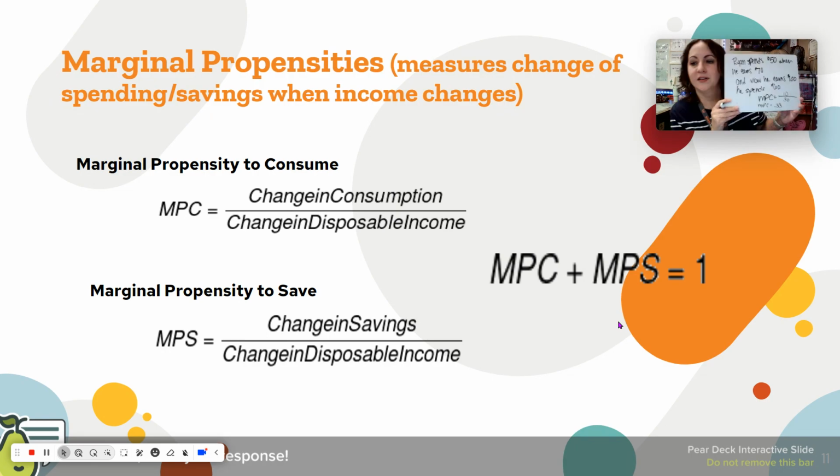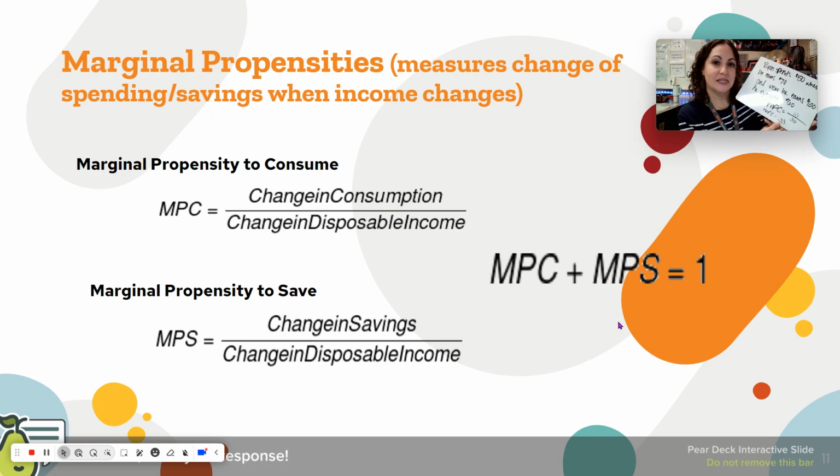All right. So originally, the spending was $50. The new spending is $60. And the numerator for MPC is change of spending, change of consumption, which is 10, because that's the difference between our old spending and our new spending. And for the denominator, that's the change of income. The income was $70. Now it's 100. The difference is 30. And so 10 divided by 30 in decimal form is going to be 0.3333, repeating.